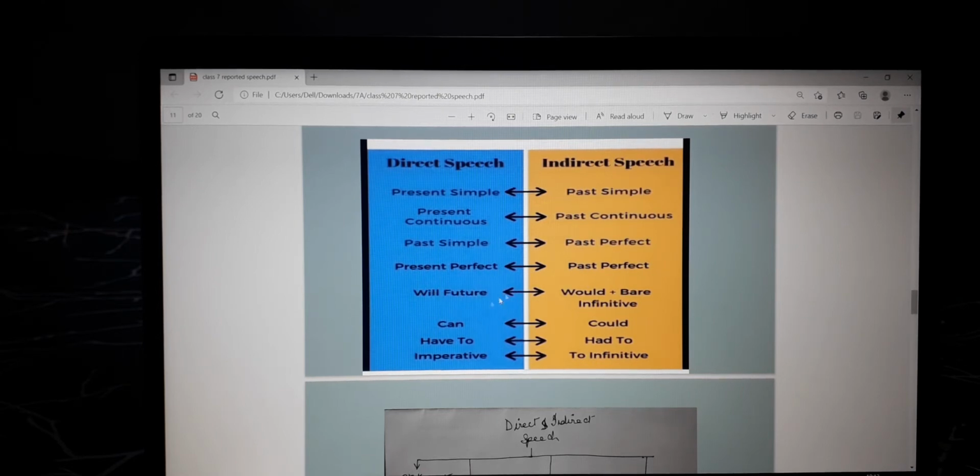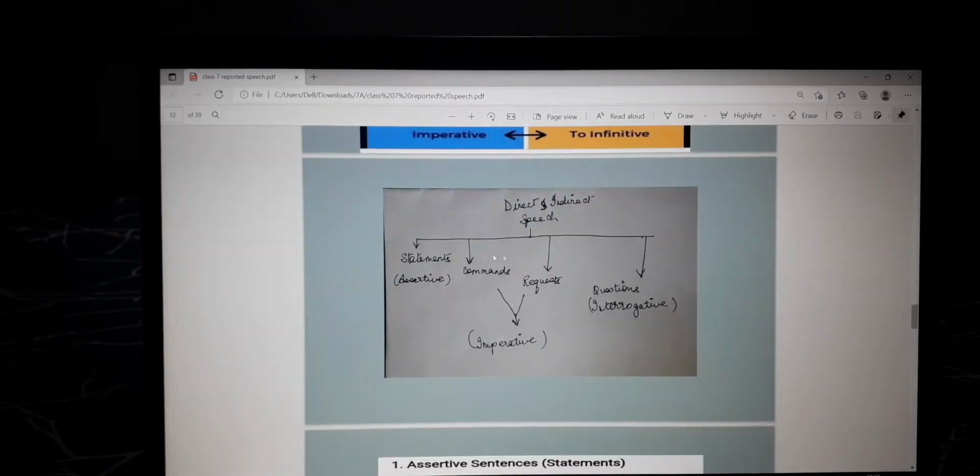Will is used in the future tense. Will plus an infinitive will become would plus bare infinitive. Can will become could. Have to will become had to. And in imperative, it will change into to plus infinitive. Infinitive means uncountable, finite and infinite. You've already made this flow chart in the last class.